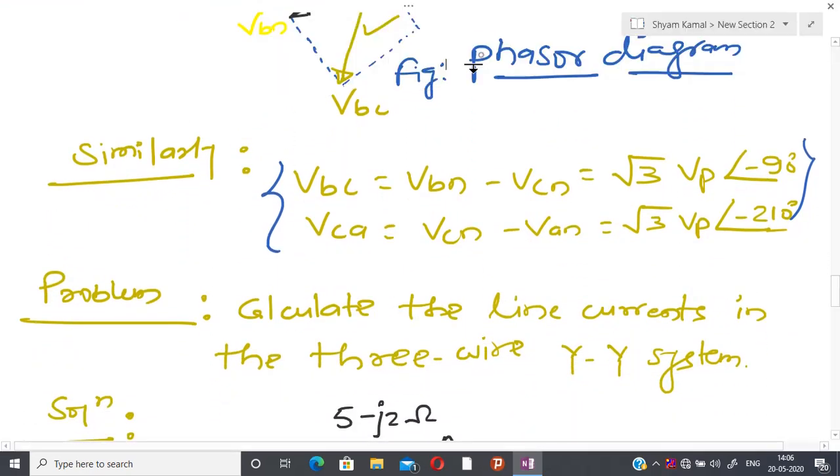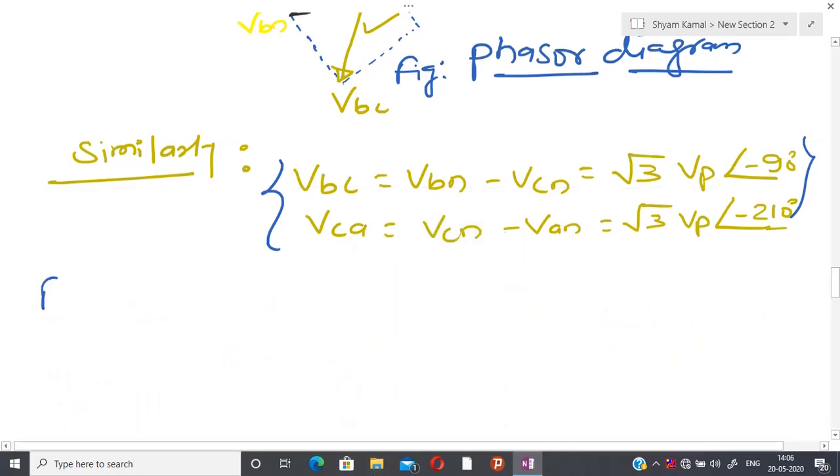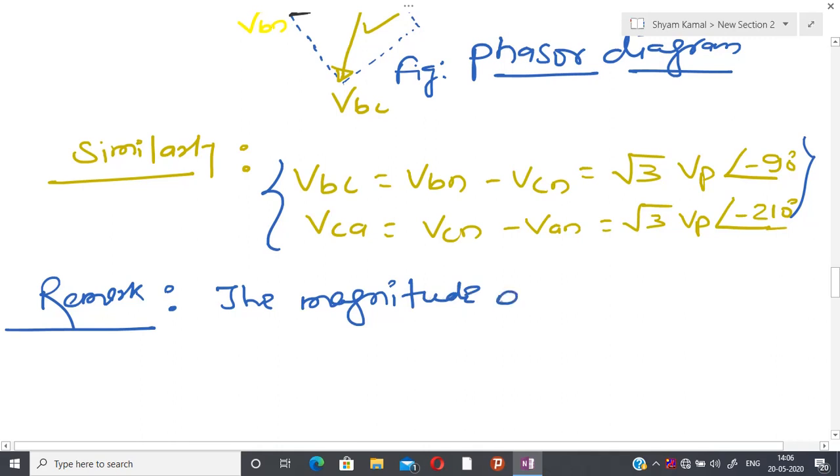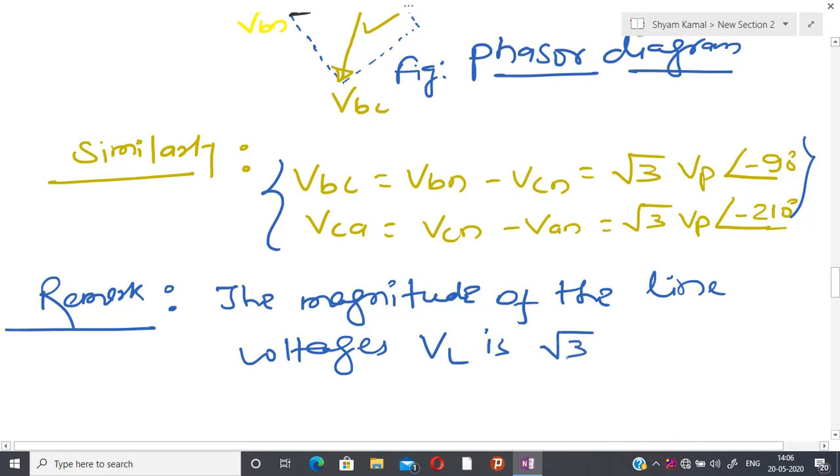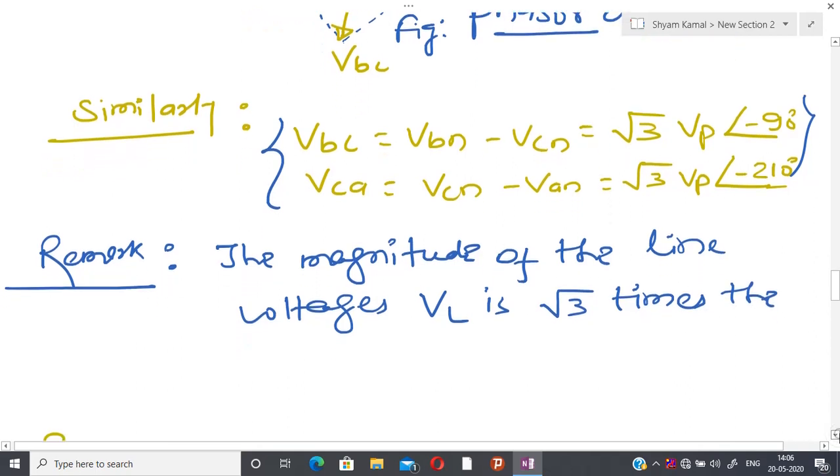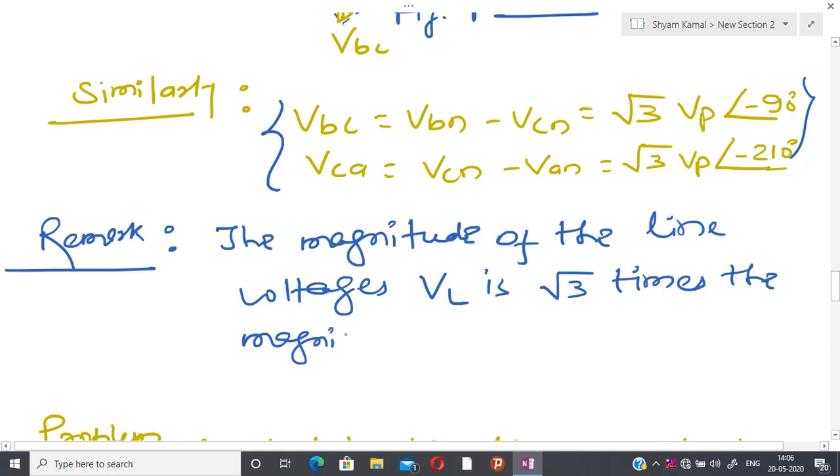So I have a remark like this. The magnitude of the line voltage, which I am representing by VL, is root 3 times the magnitude of the phase voltage.